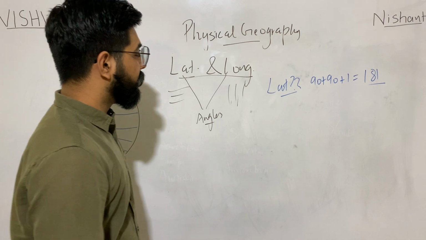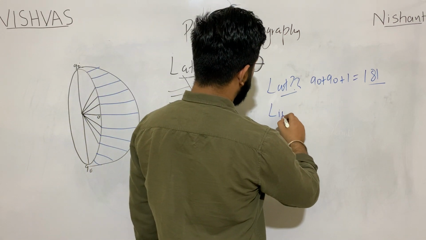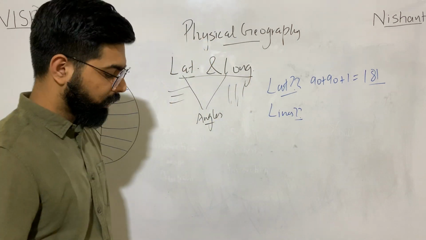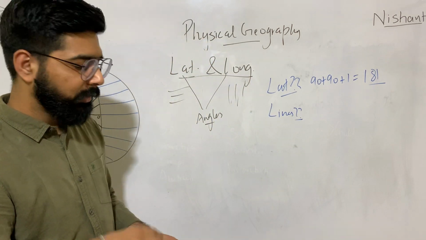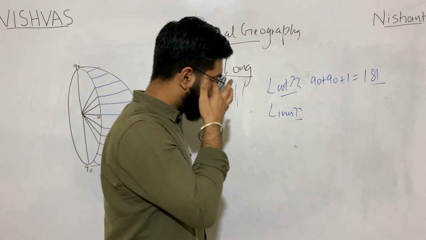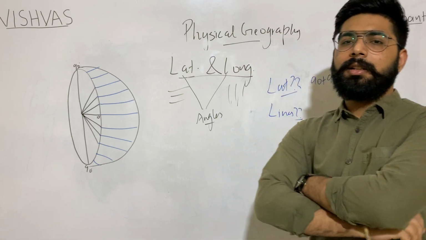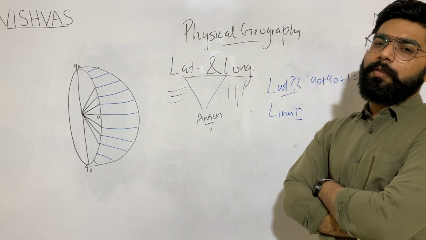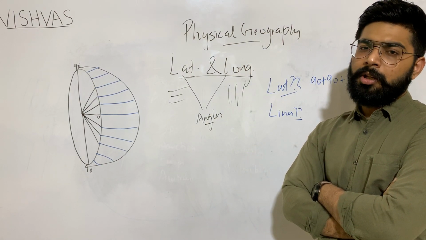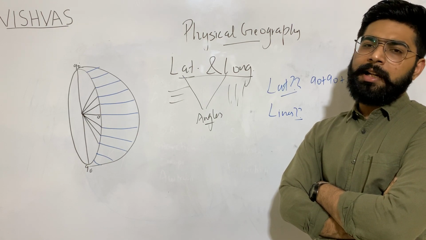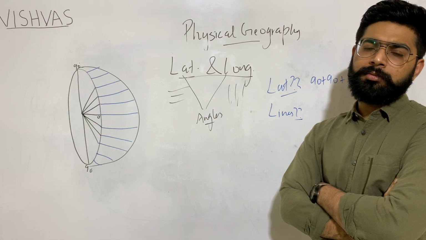The next question is how many latitudinal lines do we have? Lines. So it's easy. As you said, the line on every latitude will be the latitudinal line. So if the latitudes are 181, the latitudinal lines will also be 181.